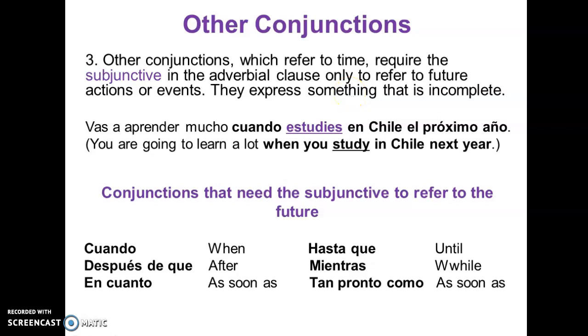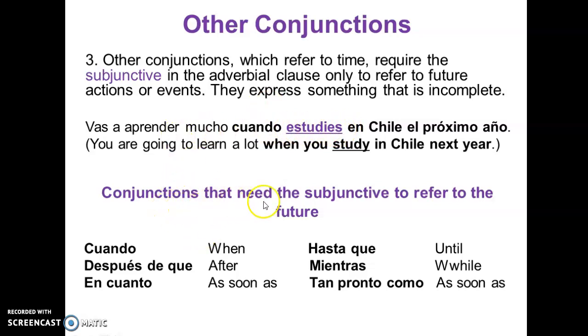So it's an incomplete action. You're going to learn a lot when you study in Chile next year. We have no control over the future. But since this refers to the future, we need to use the subjunctive here, okay?